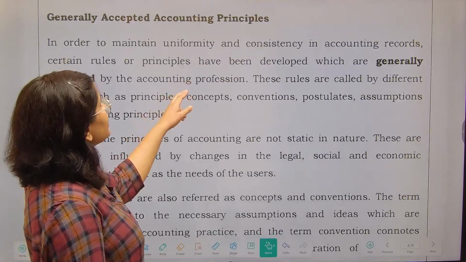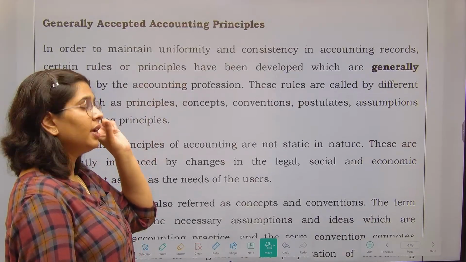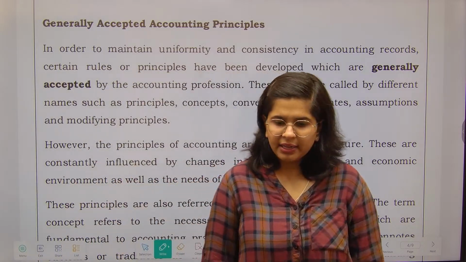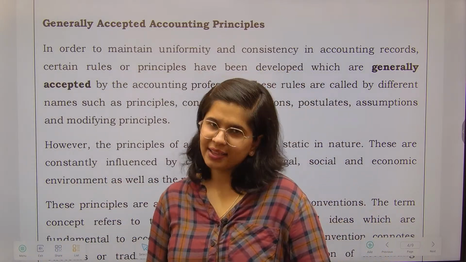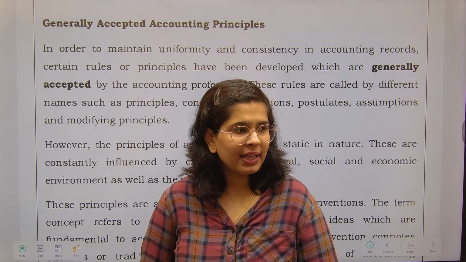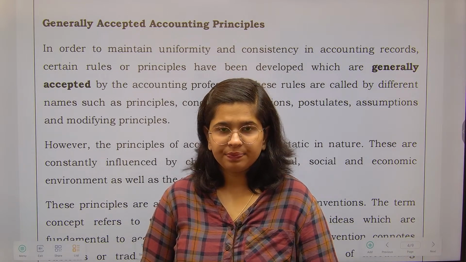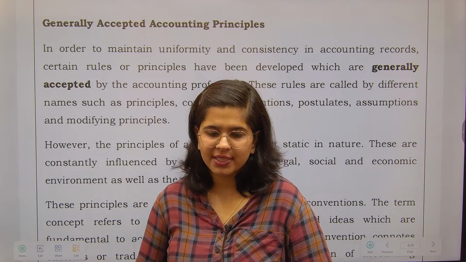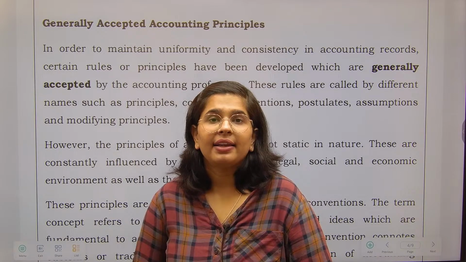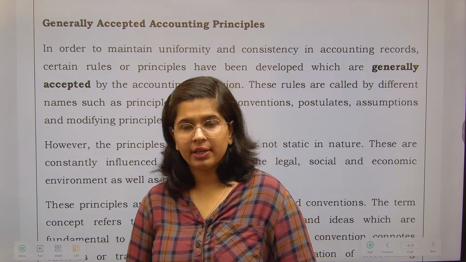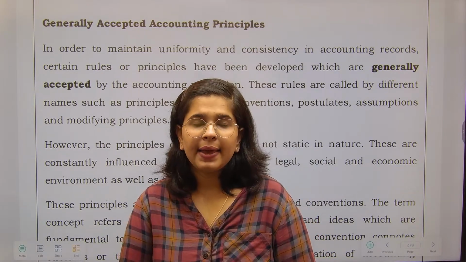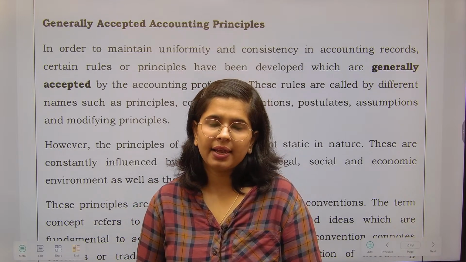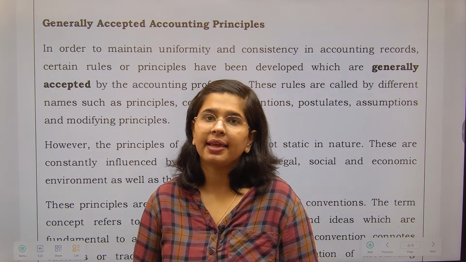Now next thing is generally accepted accounting principles. Generally accepted accounting principles ये बड़ी difficult सा term है, ऐसा क्यों है वो discuss करते हैं. So पहली बात आप ये समझिए कि suppose मेरा business है, I live in India obviously, and I have a business, and I prepared the accounts of the same business. ठीक है. Now you also live in India but in a different state. Let's say you stay in Madhya Pradesh, ठीक है, and I stay in Rajasthan.